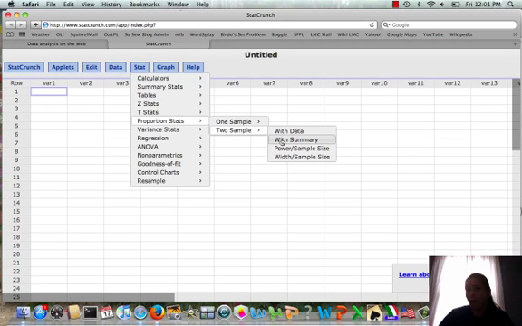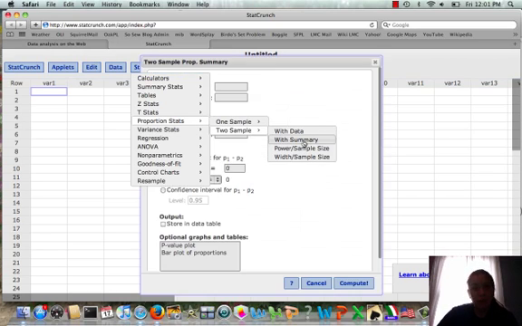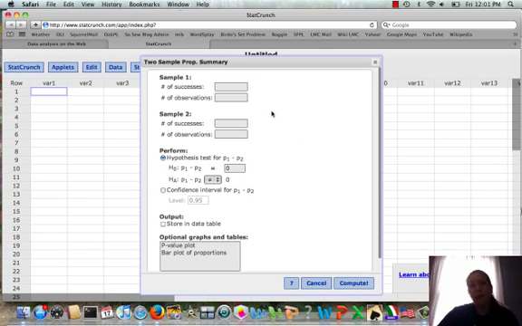With data would be if we were typing in a long list of data, if we had all the survey data to enter. So we choose with summary, and then sample 1 is what we decided was the men, so this is like our x1, n1 on the calculator. The number of successes is counting the number of men who answered yes to the survey, that they lived with their parents, and the number of observations, that's like our n1.